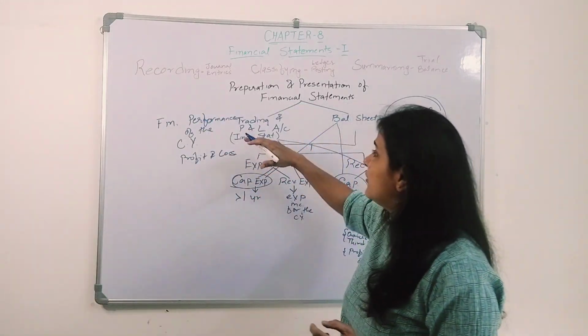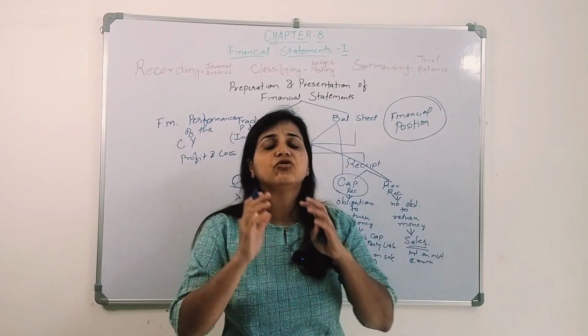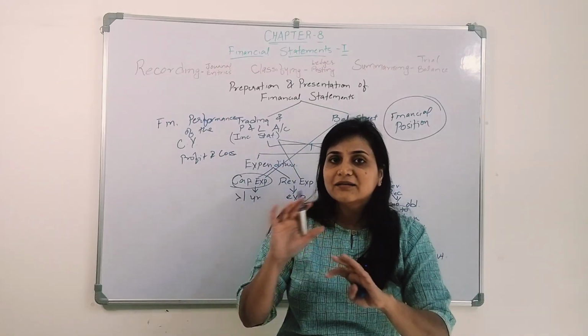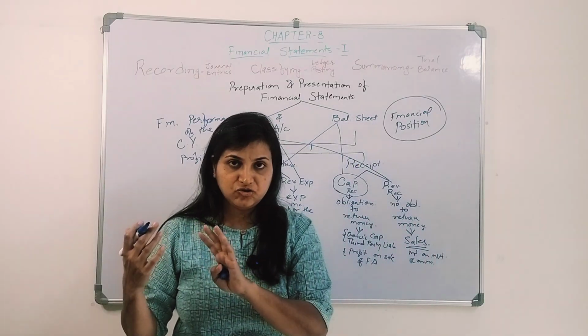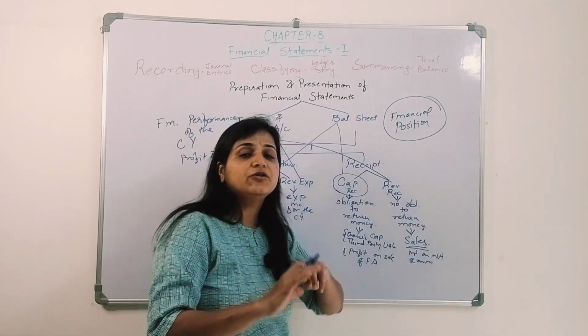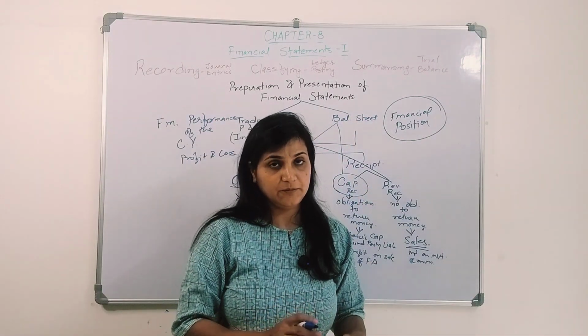Why? Because when you are preparing the trading and profit and loss account, what do you need to show? You need to show the current year expenses and revenues, right? Nothing related to capital expenditure. But when you prepare the balance sheet, what you need to show is the capital expenditure and the capital receipt, right?